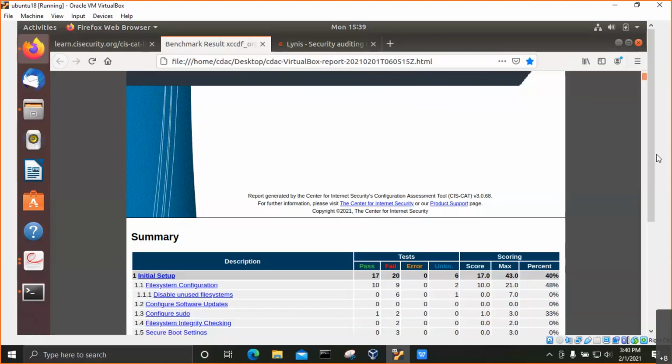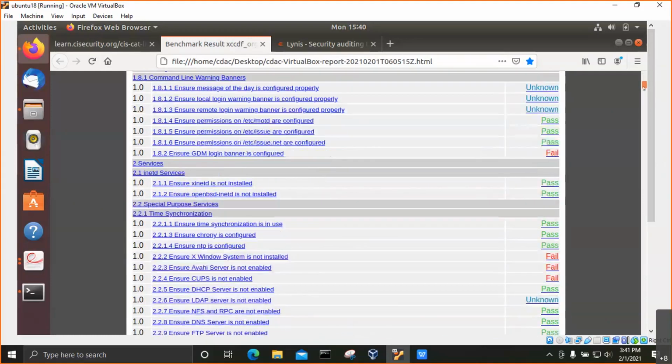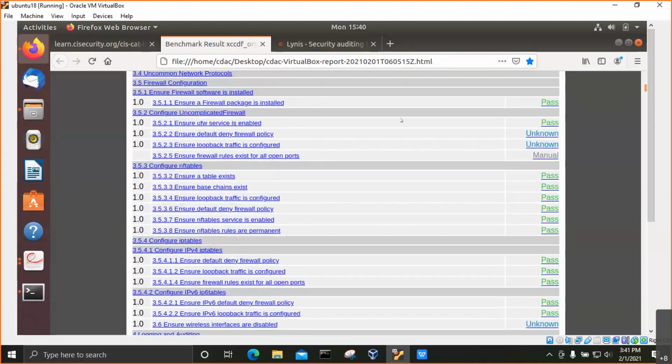Unknown gives us the count of checks where Syscat was unable to determine if the criteria of the test was met. Score gives us the count of recommendations with the result of pass in the given section. Max gives the total count of recommendations that should result in pass or fail. Percentage of recommendation pass is score divided by max into 100. In assessment results, all the rules with at least one automated check or test will be included. We can see here pass, fail or unknown results, and manual is also given.